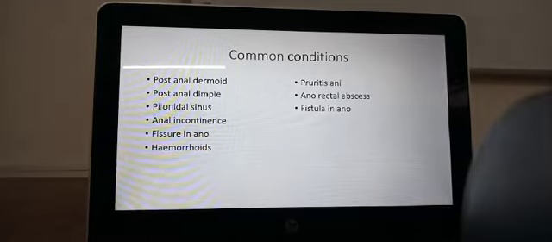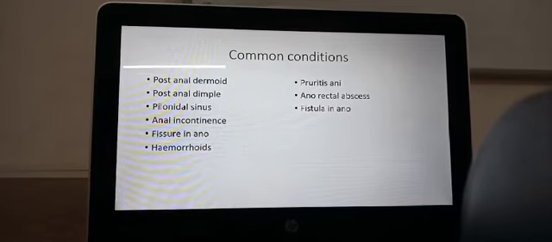Now, fissure in ano. Fissure is nothing but a small cleft. It is like a crack. You can get a crack in the anus, a small crack, a discontinuity, and because of that there are some problems. I will discuss that in detail. Next is hemorrhoids. Hemorrhoids is nothing but the engorgement or collection of a lot of blood in the veins, and they will hang loose from the mucosal lining. It's called piles. Okay, that's hemorrhoids.